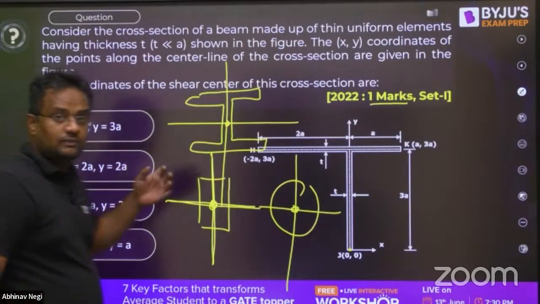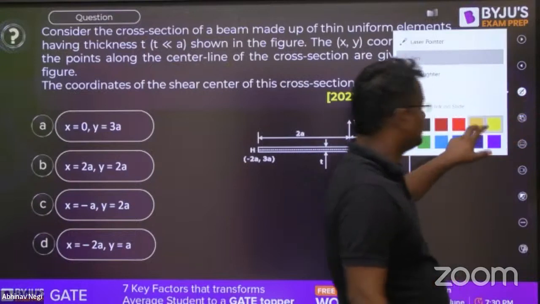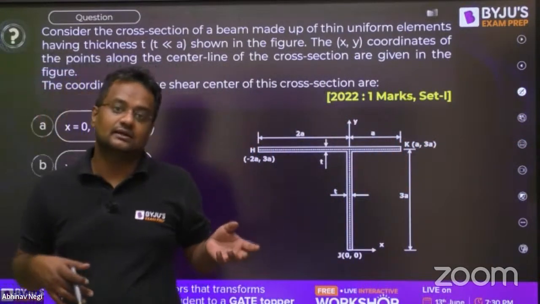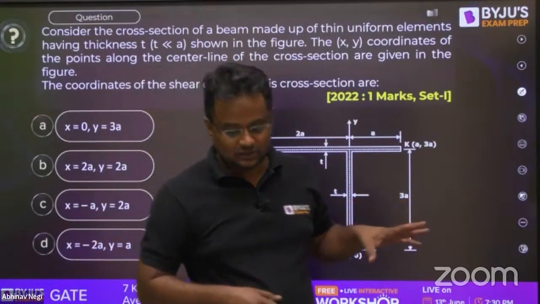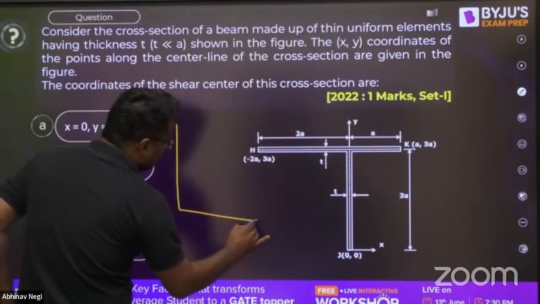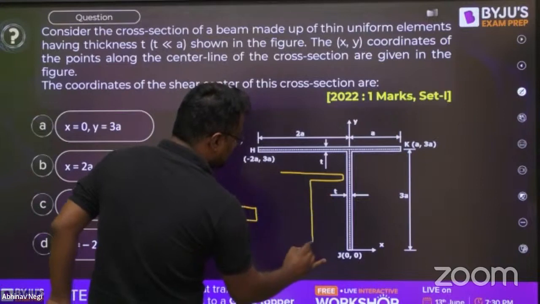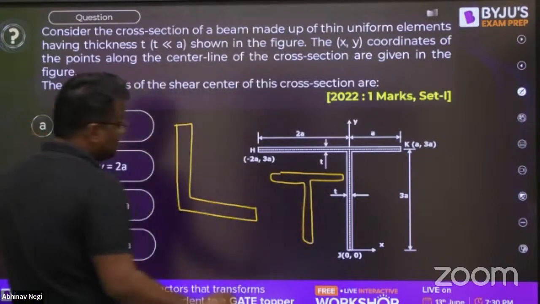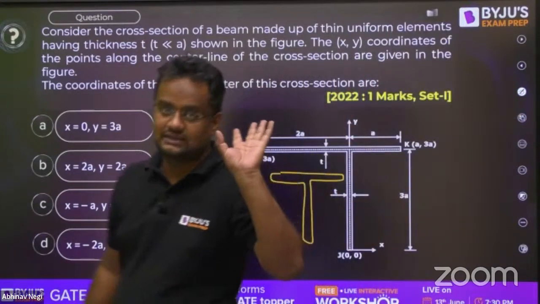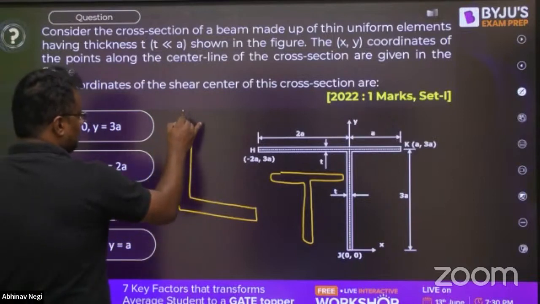But there will not always be two axes of symmetry. So one more golden rule, although from 3 golden rules you cannot find everything; you have to make the equations in terms of x, y and z, and check that there should not be any twisting. Now, the third golden rule is that if a section is made up of 2 narrow rectangles, then the shear center will lie on the junction of the individual rectangles.